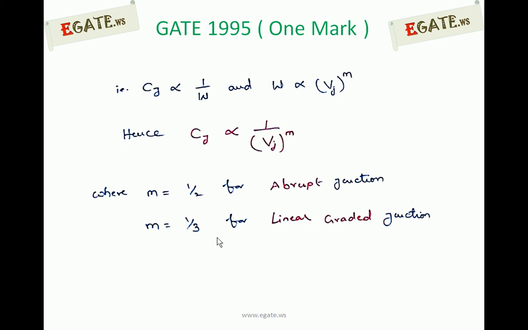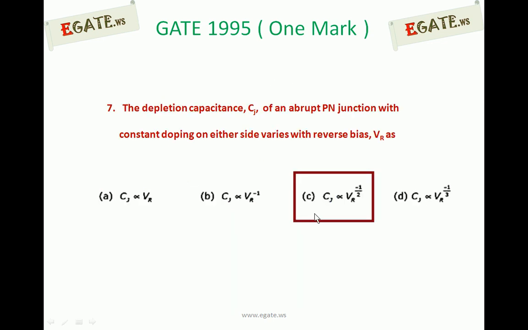The given question is an abrupt PN junction. So Cj is proportional to 1 by Vj to the power of 1 by 2, or Cj is proportional to Vj to the power of minus 1 by 2. So the right option is C. Vj is V0 plus Vr, and V0 is very small compared to VR, so V0 can be neglected. So the option is Cj proportional to VR to the power of minus 1 by 2.